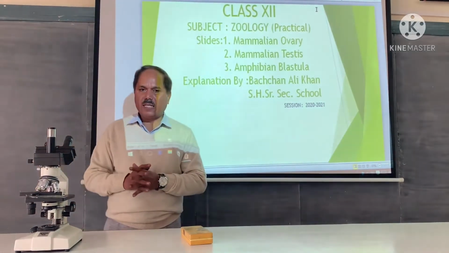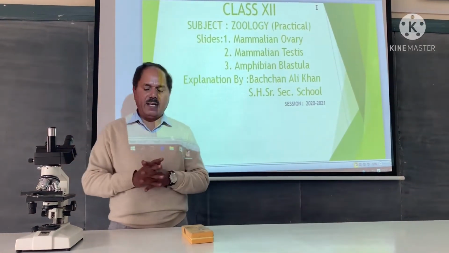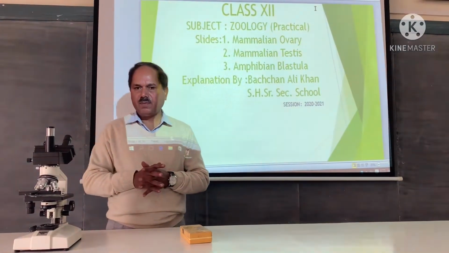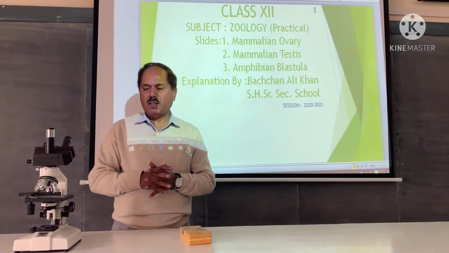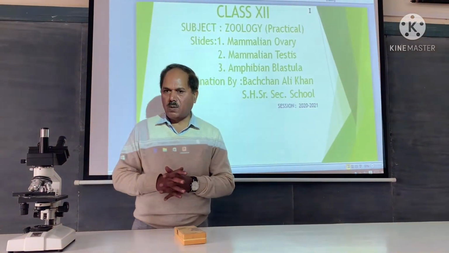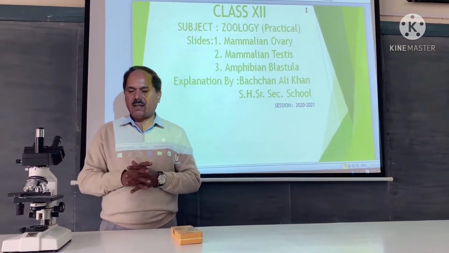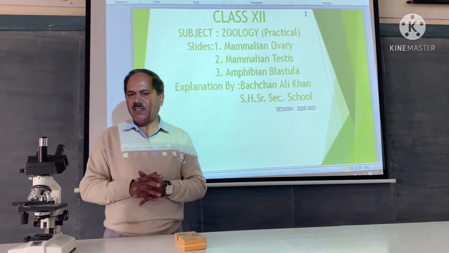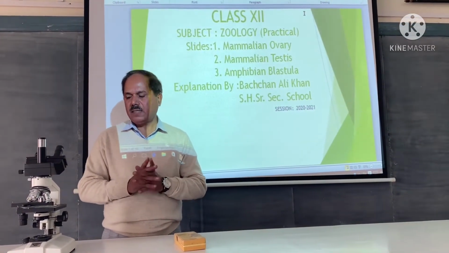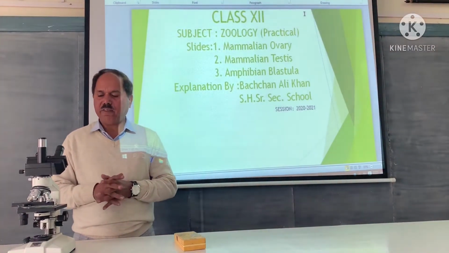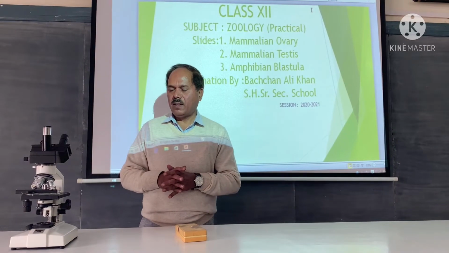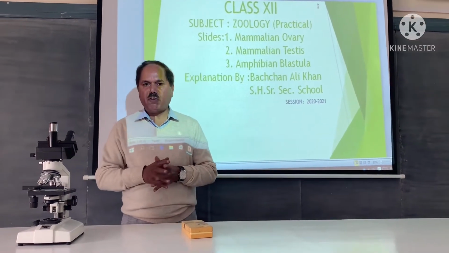So it is mainly focused on the Graafian follicle. By observing this Graafian follicle you can easily identify mammalian ovary. Graafian follicle is quite large. It has a two-layered covering of cells all around, a large central cell called secondary oocyte, and a large fluid-filled cavity. The cavity is called antrum, and the fluid present in it is liquor folliculi. This is ready for ovulation.